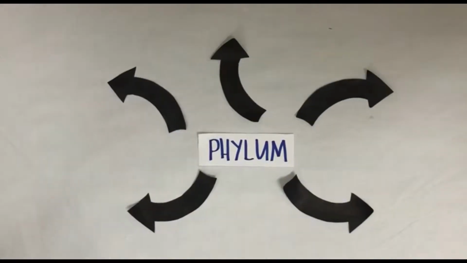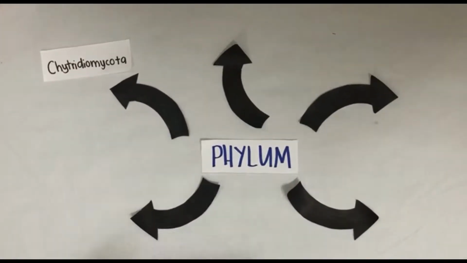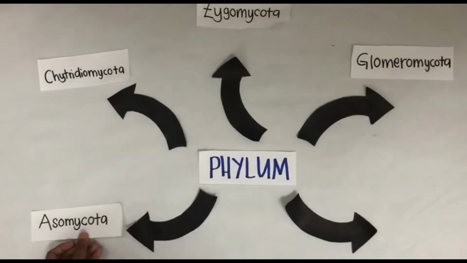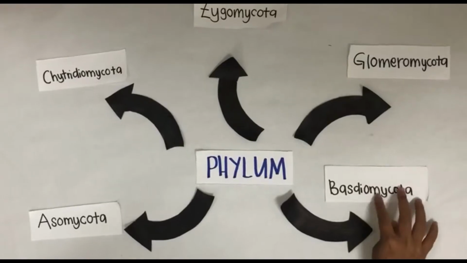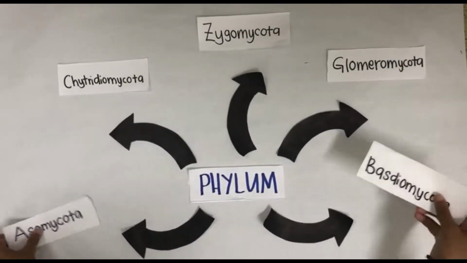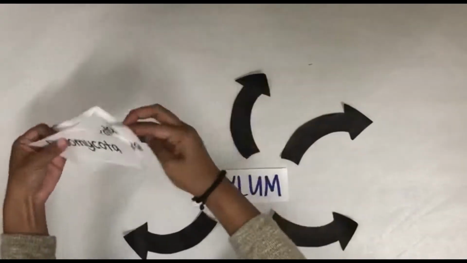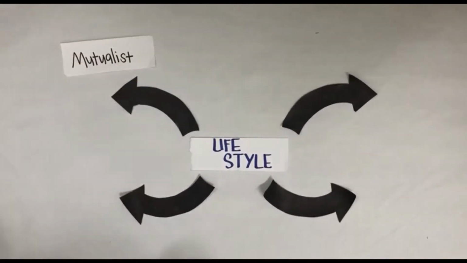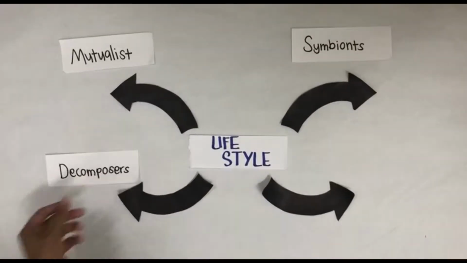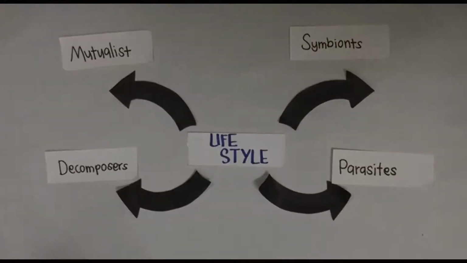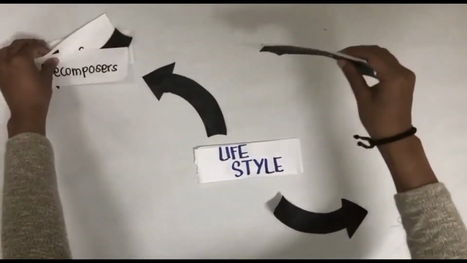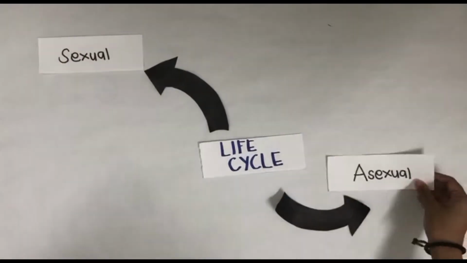The phylum consists of Chytridiomycota, Zygomycota, Glomeromycota, Ascomycota, and lastly Basidiomycota. Fungi have different lifestyles which are divided into 4: mutualists, symbionts, decomposers, and parasites. The other categories under fungi is about the life cycle, that are sexual and asexual.